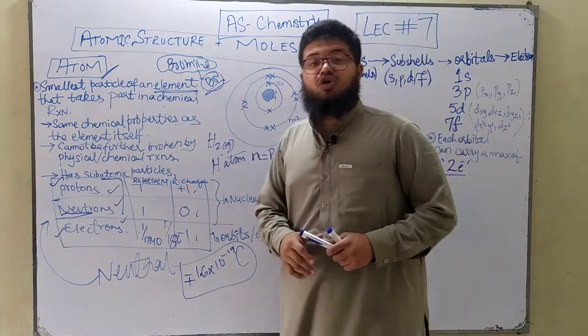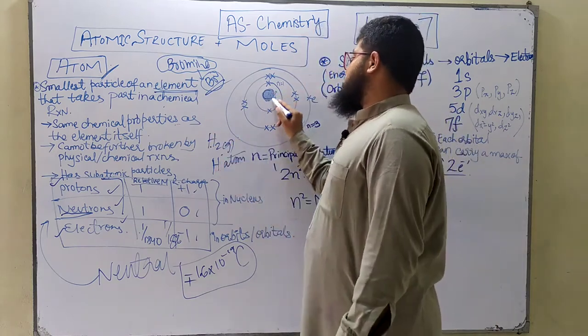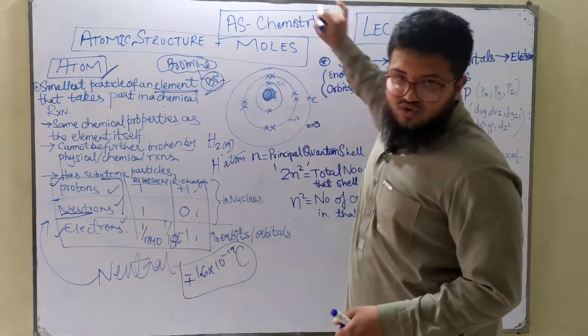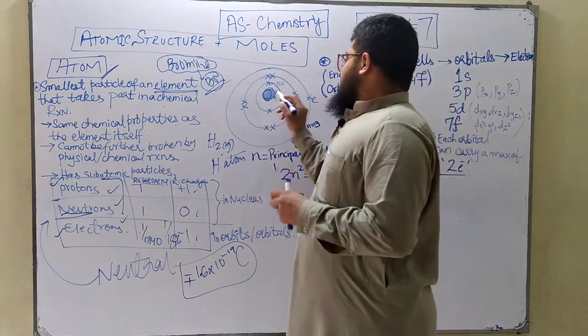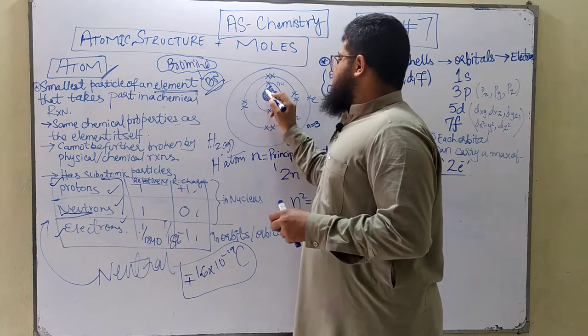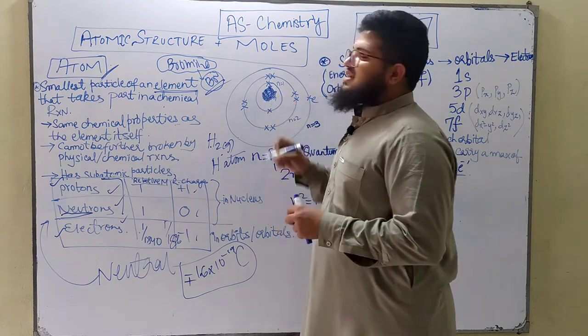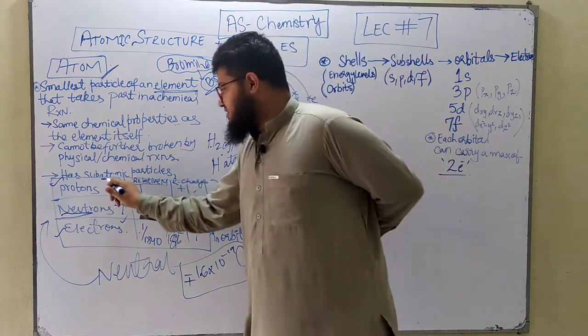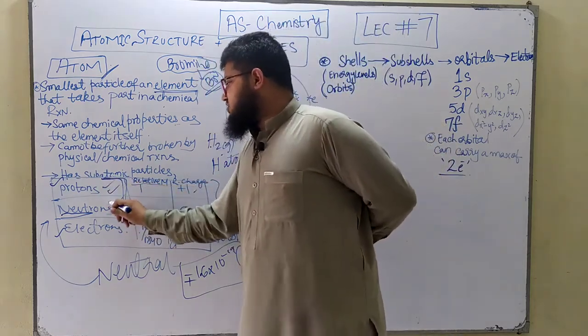What does an atom look like? An atom has a centrally located nucleus, you know this from your O levels, and it has electrons around the nucleus. In your O-level chemistry you must have studied that the electrons are present in shells around the nucleus, and within the nucleus you've got two subatomic particles, the protons and the neutrons.